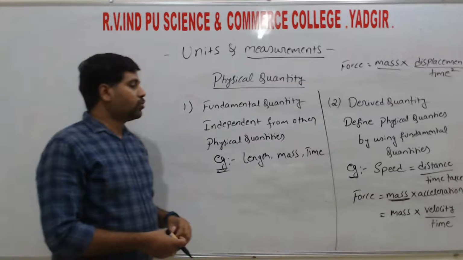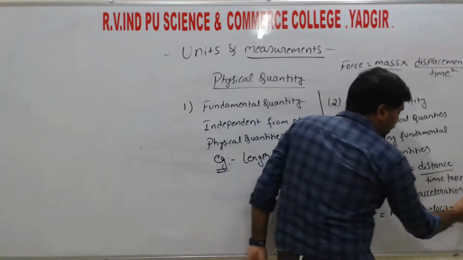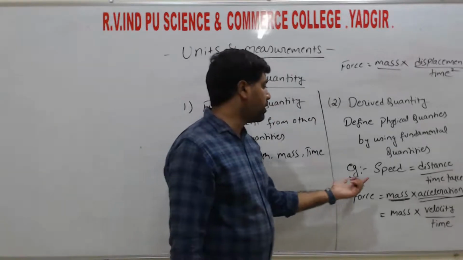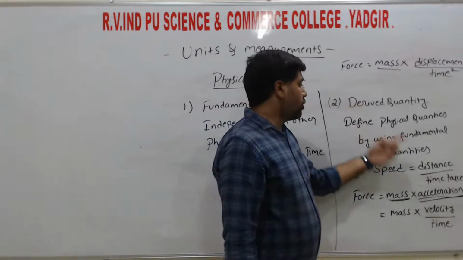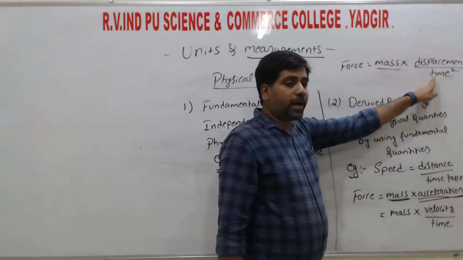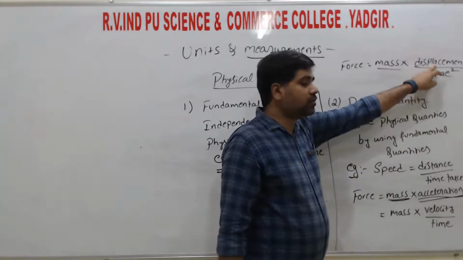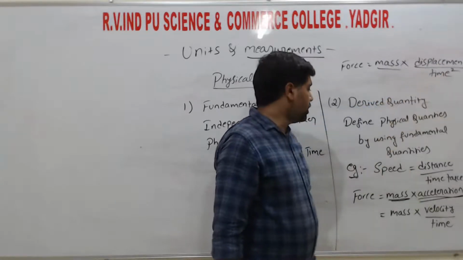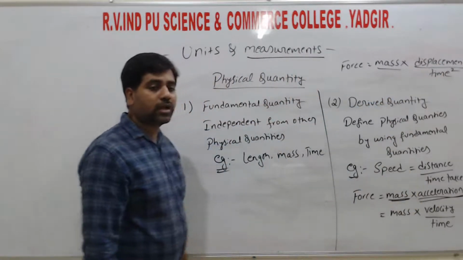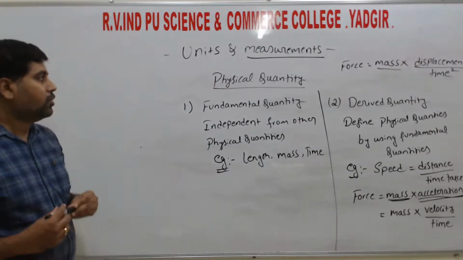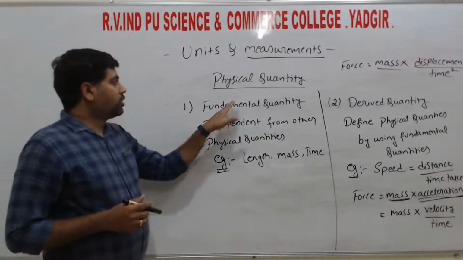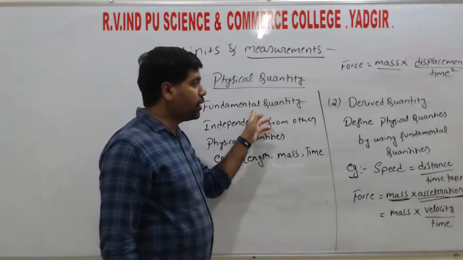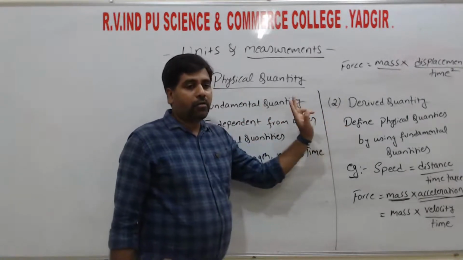Likewise, in this example we define the acceleration. Acceleration is also a derived quantity. So acceleration is equal to displacement by time square. Displacement is also a fundamental quantity, time is also a fundamental quantity. Then we say acceleration is also a derived quantity. So this is about the physical quantity, that is classified into two: fundamental quantity and derived quantity.